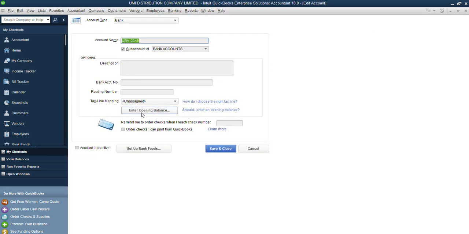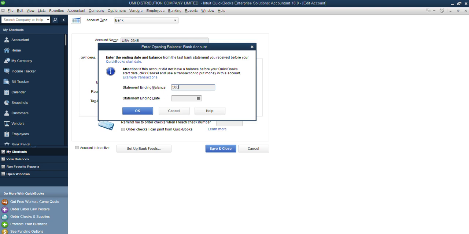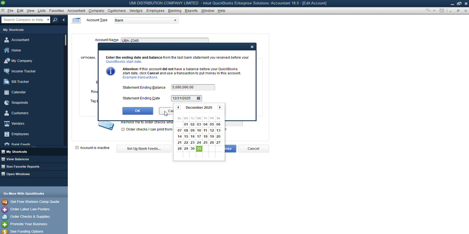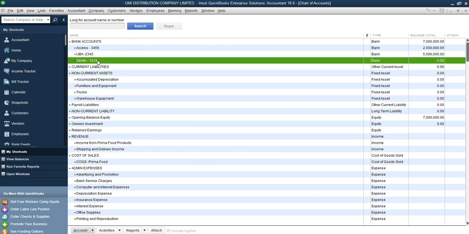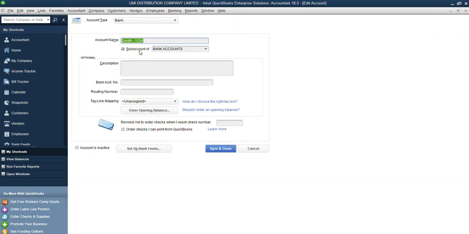Let's say here I have 5 million as at the same date, let's say 31st. I can choose 31st, I can choose 1st. Any one I choose is still going to be the same thing because the opening balance of 1st January is actually the closing balance of 31st December, right? So I can choose to go with either the opening balance or the closing balance. And as well, let me also go with this.